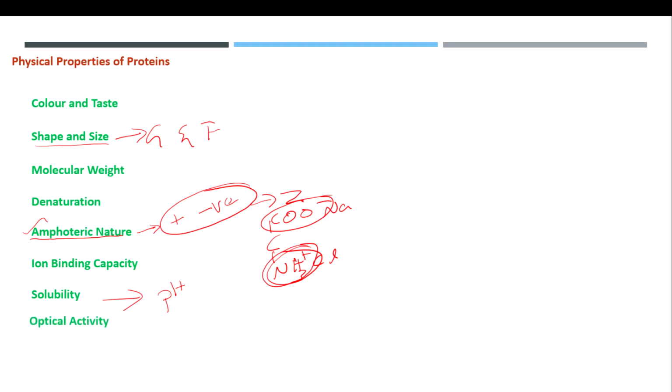And the next one is optical activity. For optical activity, go and see the stereochemistry. Increasing asymmetric carbons will increase the optical activity, but most of the amino acids used in higher animals are levorotatory. Why levorotatory?